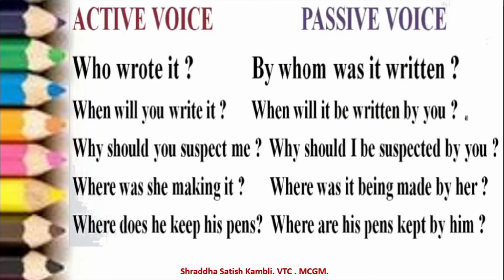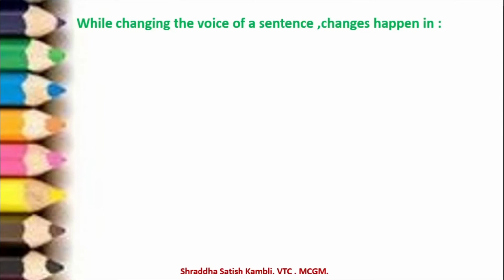Alright, let us move on now and let us see how a voice changes and what all things happen when you are changing the voice of a sentence. So while changing the voice of a sentence, the first thing the changes happen in is the subject and the object. So the subject becomes the object and the object becomes the subject.